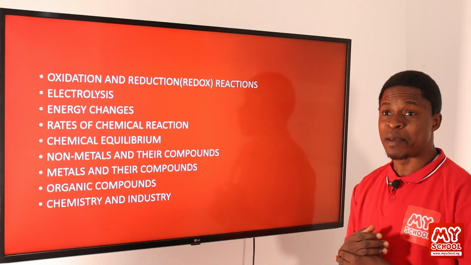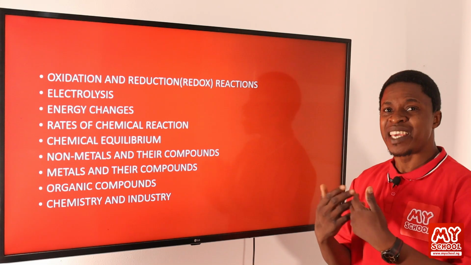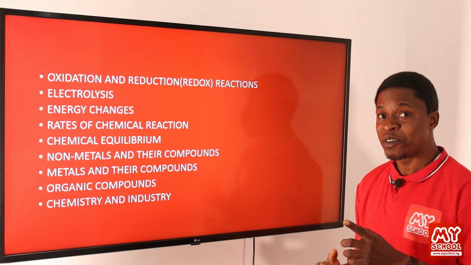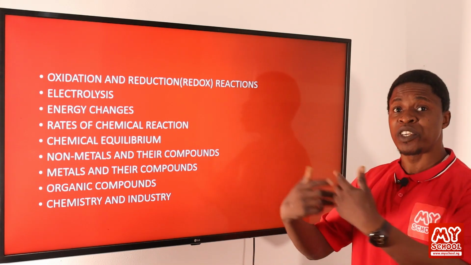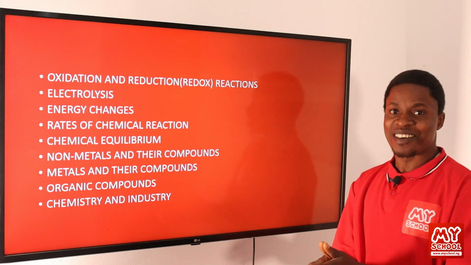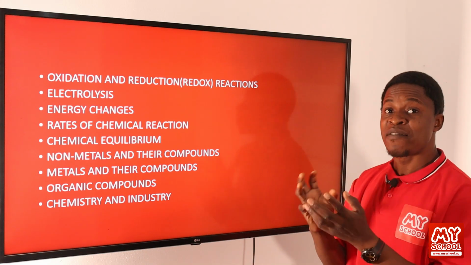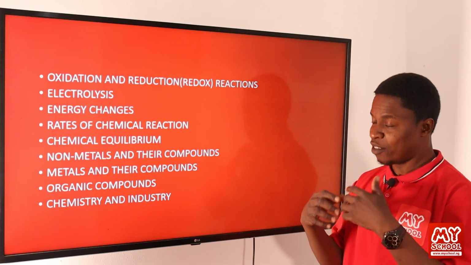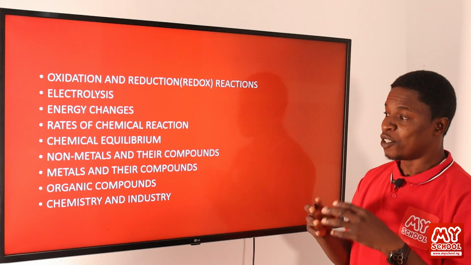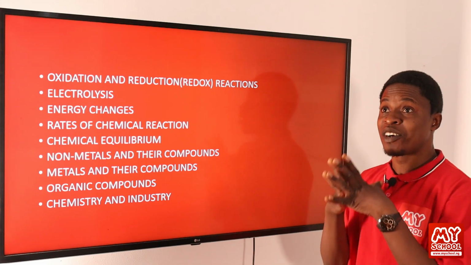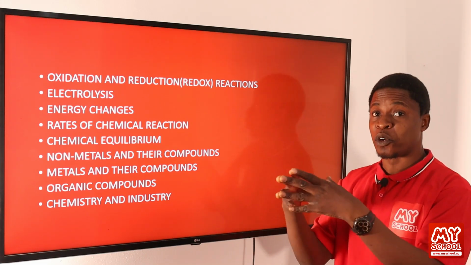For instance, we talk about their ability to behave as catalysts. That's one of the characteristics. Some of them are used as catalysts to speed up the rate of chemical reaction. We'll be looking at that. We'll be looking at the oxidation state. Some of them have variable oxidation states. Oxidation number, like, for example, calcium has an oxidation state of +2.